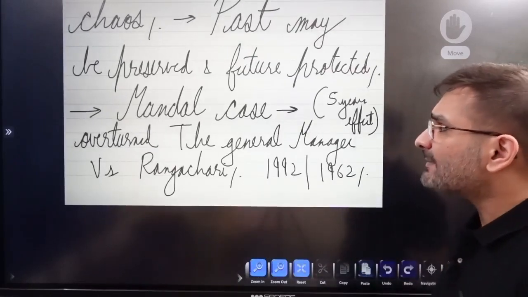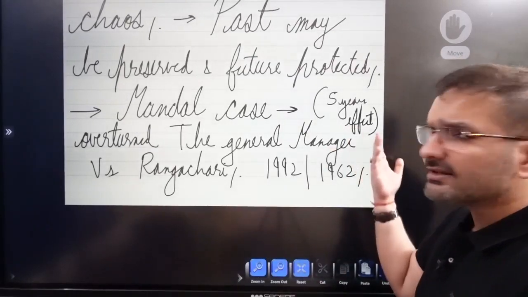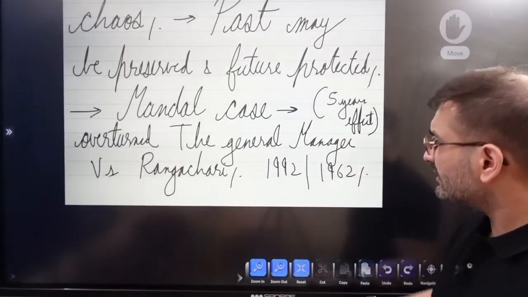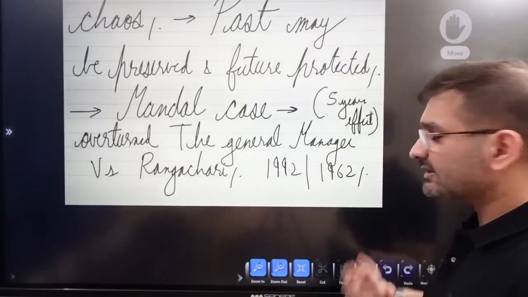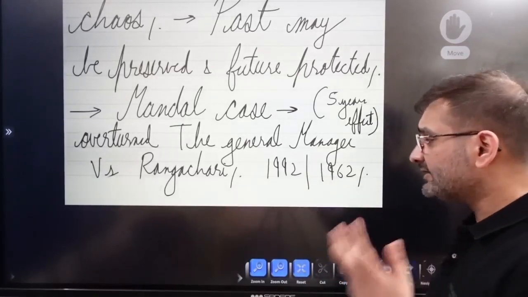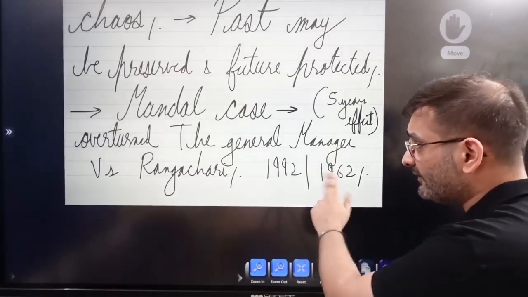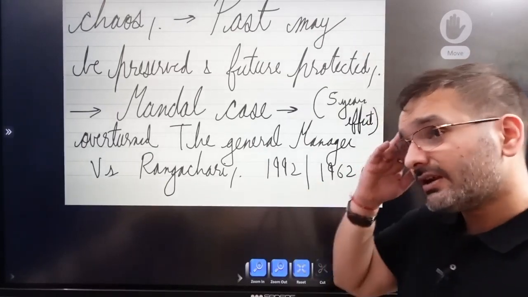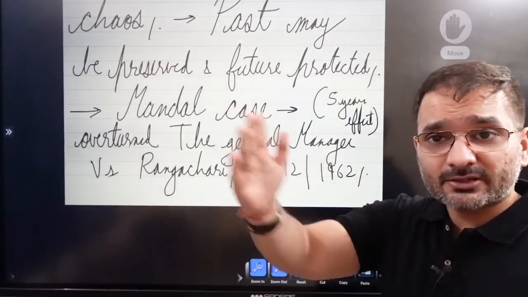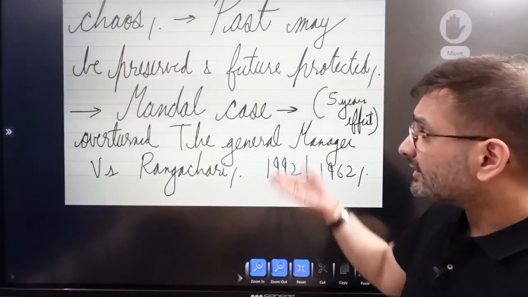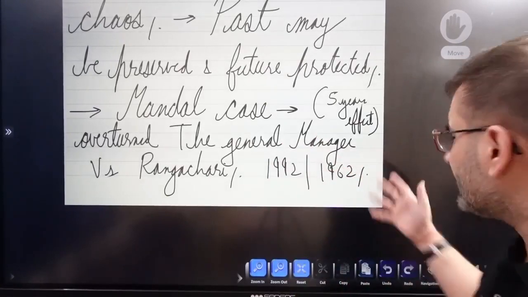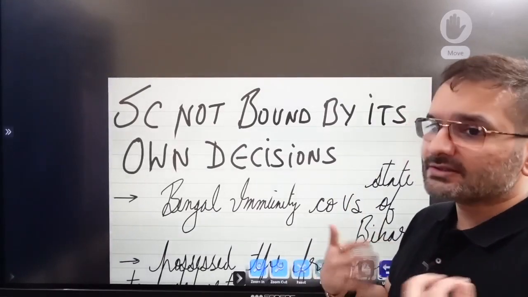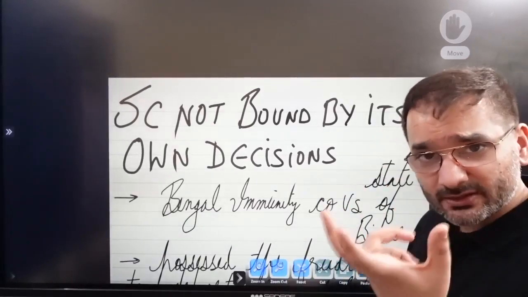All right. Now the same thing happened in the Mandal case, that is the Indra Sawhney case, in which we said कि this judgment, let it take effect after 5 years. All right, because it overturned the General Manager versus Rangachari judgment, and 1962 में जो judgment आई हुई थी, the Supreme Court reversed that position in 1992 and said there has to be a 50% reservation limit. And now you're like, अरे भाई इतने साल से जो सारा काम किया, इतने सारे जो promotions दिए, सब कुछ किया, उसका क्या करें? तो it is 5 साल बाद ये judgment allow करना. So that is basically suiting the interpretation to the situation as it emerges.